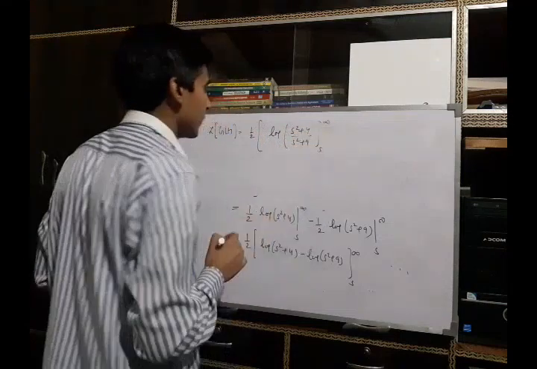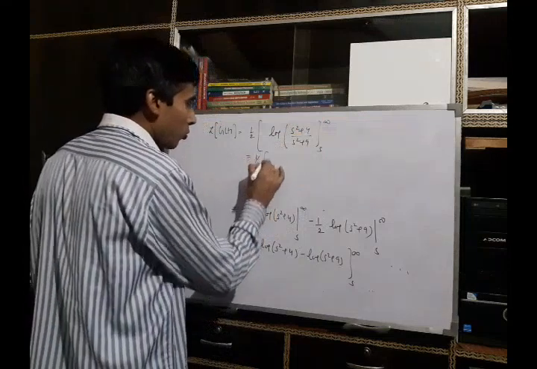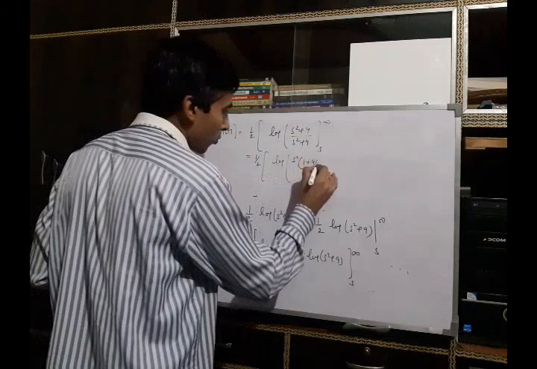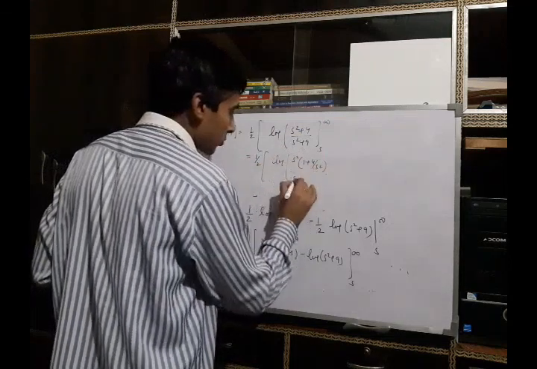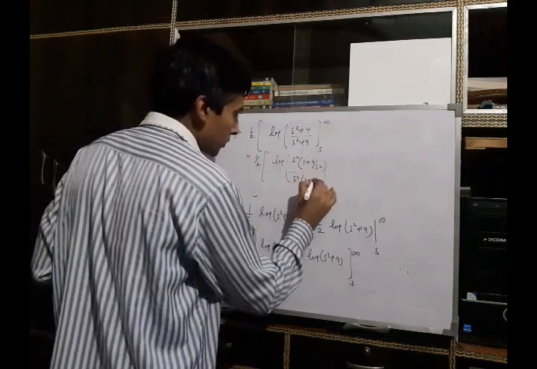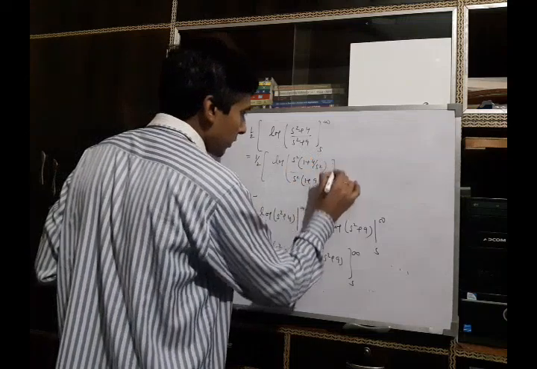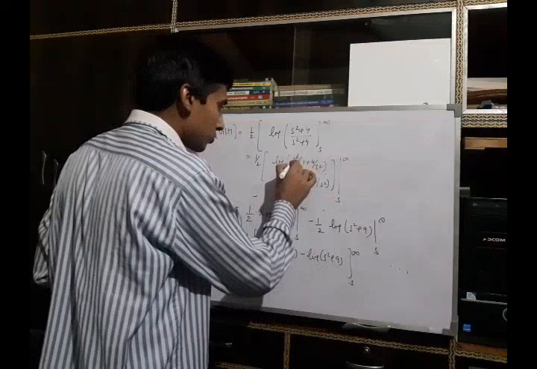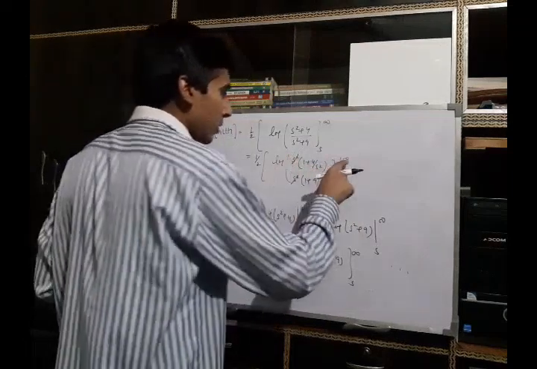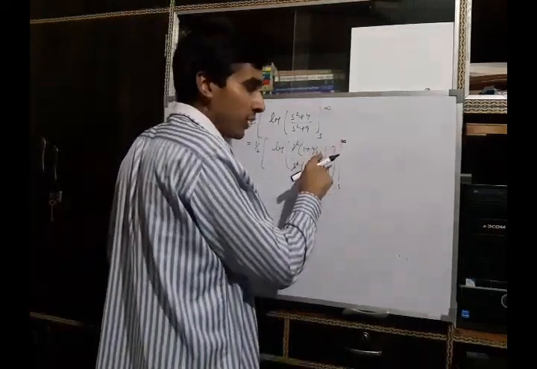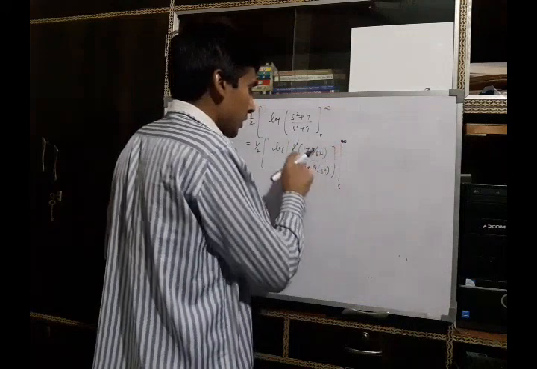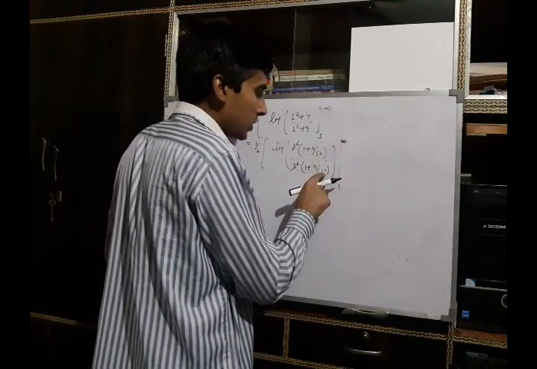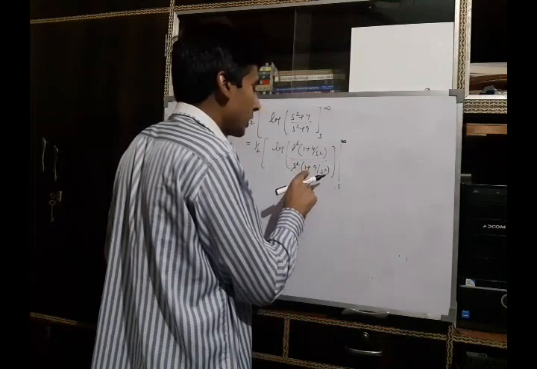and the limit is s to infinity. Now 1 upon 2, we take s square common. It can be written as 1 plus 4 upon s square, and s square common in the denominator, 1 plus 9 upon s square, and the limit is s to infinity. S square to s square will cancel, and when we put the limit s as infinity, the numerator will be 1 and the denominator will also be 1.